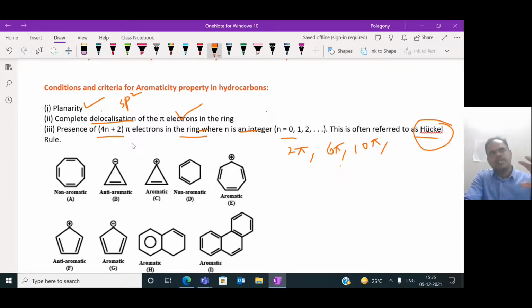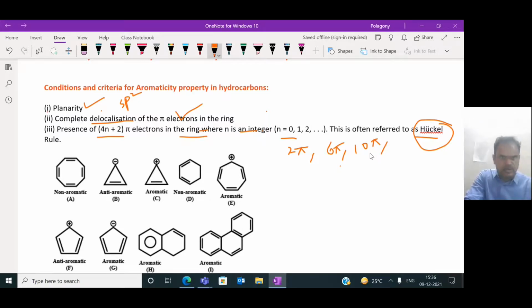That means aromaticity is a property that depends on these factors. Arenes are compounds having a more stable nature, though they contain double bonds, because of these reasons: cyclic character, planarity, delocalization of electrons, and following Huckel's rule with 2 pi, 6 pi, 10 pi electrons.